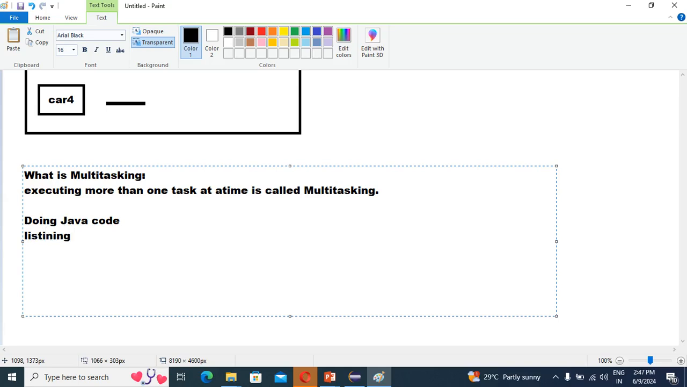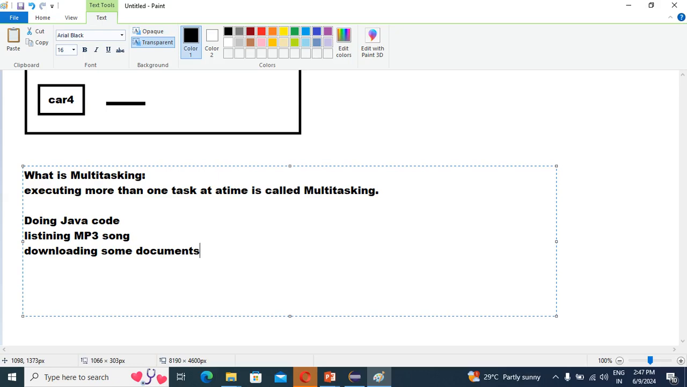Listening to what? MP3 song. Yes or no? MP3 song, correct. Then you are doing what? Downloading some file. Downloading what? Downloading some document. Yes or no? So you are performing three tasks.